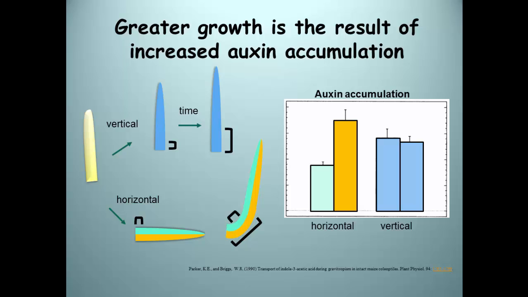Another important aspect of auxin accumulation is that increased accumulation leads to greater growth. Increased accumulation of auxin causes greater growth in the coleoptiles. As indicated in the diagram, the lower side of the coleoptile has greater growth because it has greater accumulation of auxin compared to the upper side.